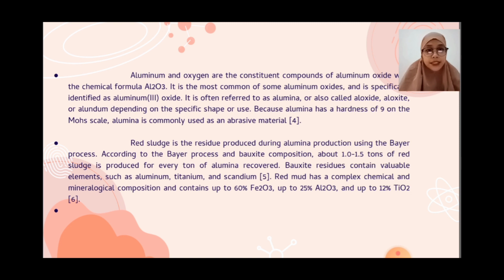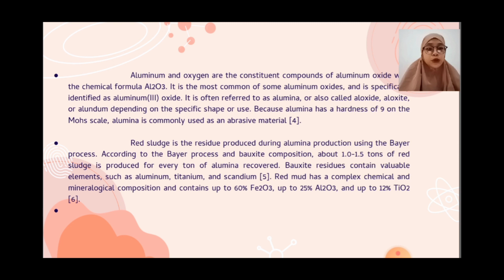Red sludge is the residue produced during alumina production using the Bayer process. According to the Bayer process and bauxite composition, about 1.0-1.5 tons of red sludge is produced for every ton of alumina recovered.